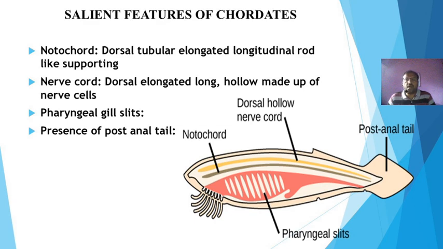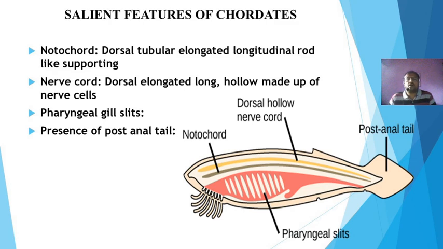One is Protochordata, which includes Hemichordata, Urochordata and Cephalochordata, and another important group is Vertebrata, which includes the five major classes: Pisces, amphibians, reptiles, aves and mammals.